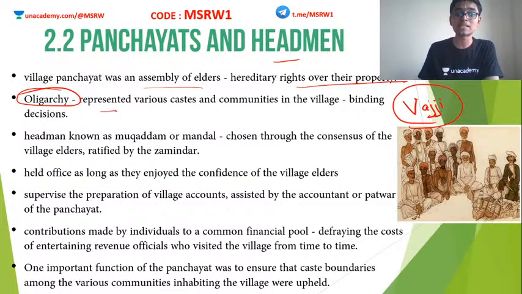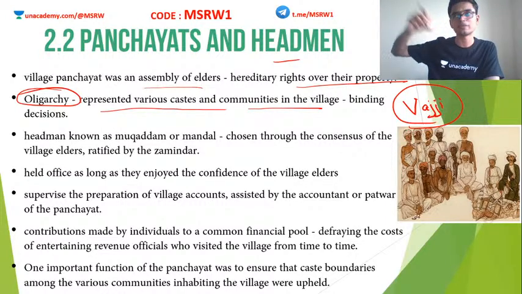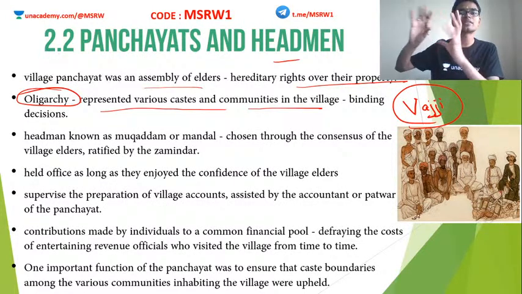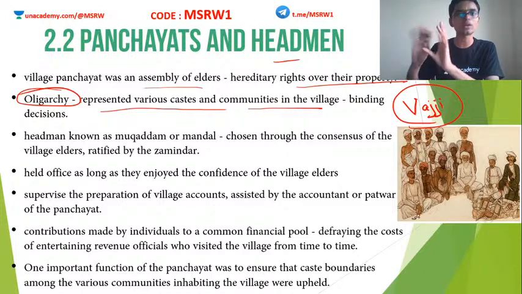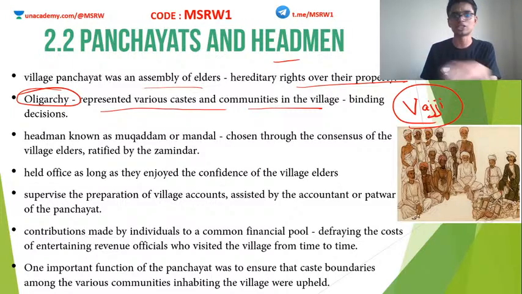This represented various castes and communities of the village. So the elderly people were from different sections of the society and different castes. So this oligarchy was very much heterogeneous. It is not a homogeneous organization. Any decision taken by this oligarchy is binding on the people, binding throughout that village.